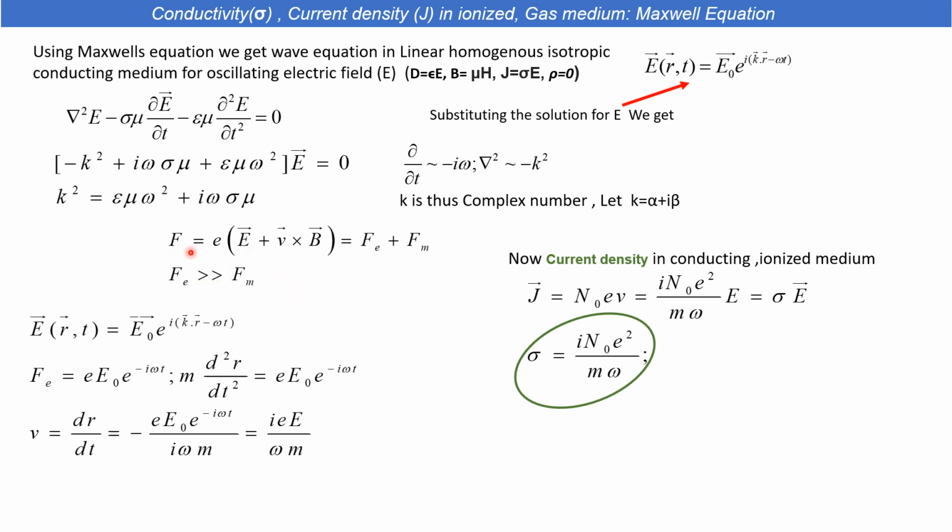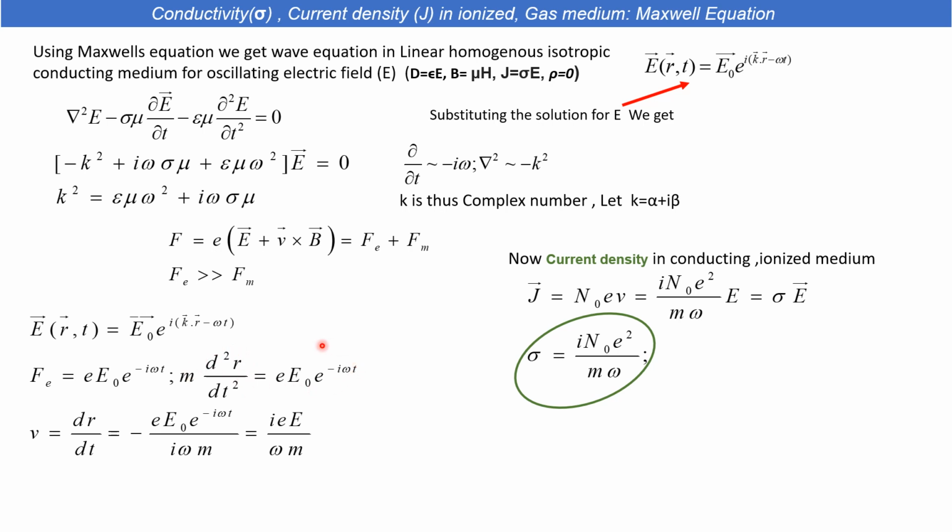In an electromagnetic medium, electric force and magnetic force are there. Often the electric force is more powerful than the magnetic force in the conducting medium, so you can assume this term is much greater than the magnetic force. Then the force is the charge of the electron times the electric field, and you can write the force in terms of the double derivative in this form.